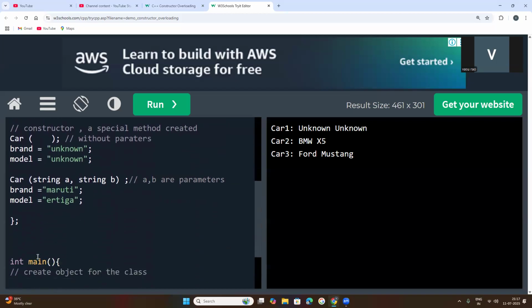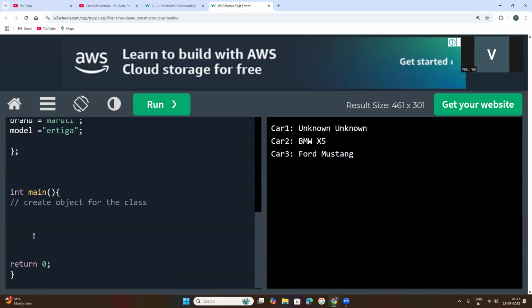Understood that? So for that class, we need to create, first the class name, then the object name, any object name, X, Y, Z, your name, my name, Vasu, any as per your wish. So simply if you write car one, it is an object created for the car class. Syntax is first class name, then object name.